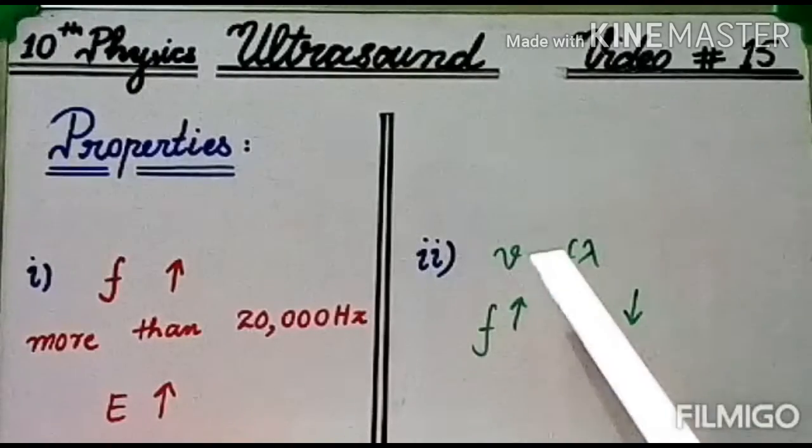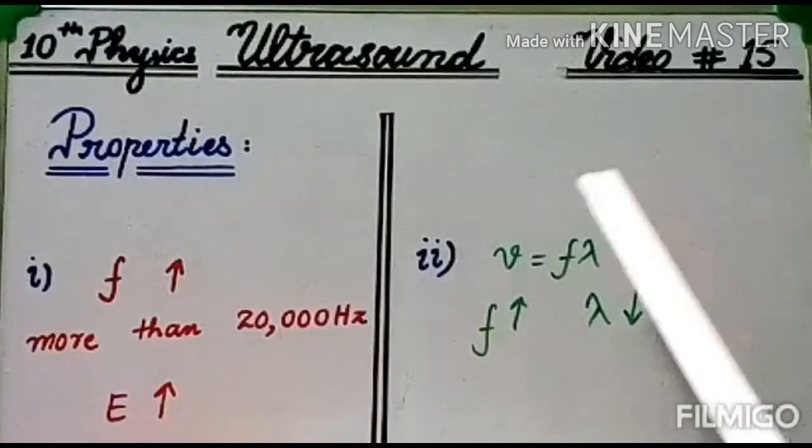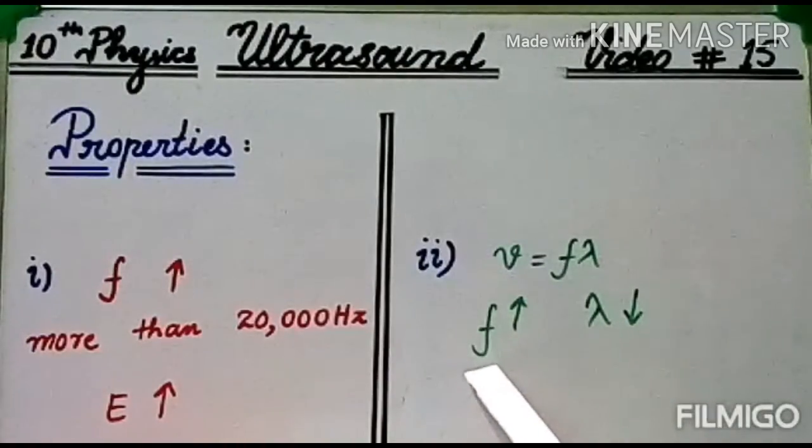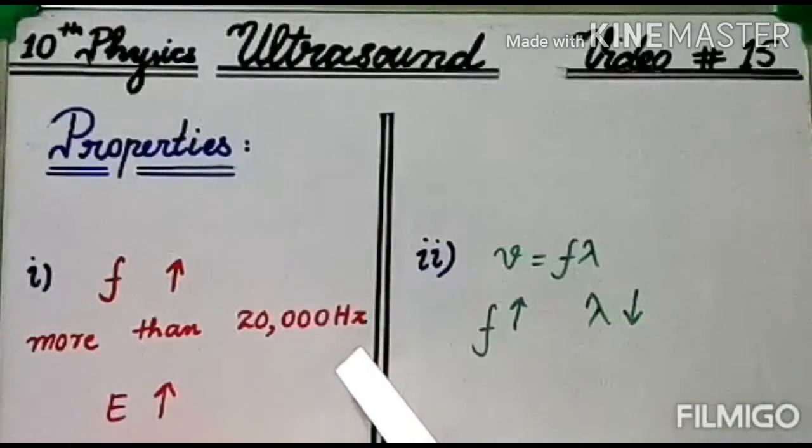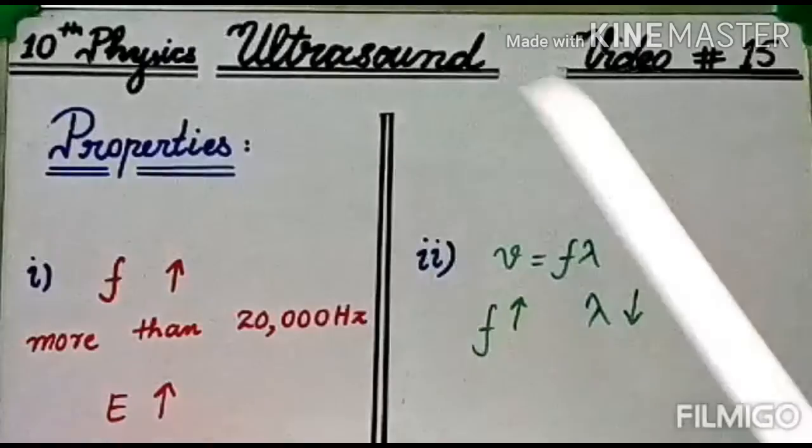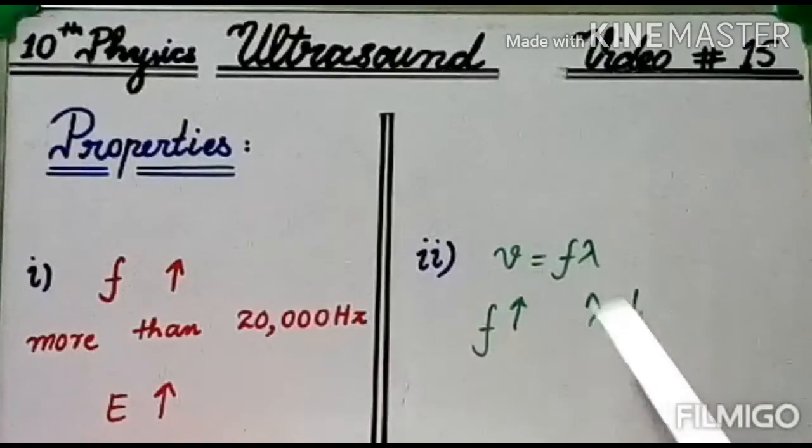According to the wave equation, V is equal to F lambda. If the frequency of the wave is small, the wavelength will be big, and vice versa. As the frequency will be big, the wavelength will be small. As we have seen in the first property, the frequency of ultrasound is more than 20,000 Hz, which means that the wavelength is very small. This small wavelength will enable the ultrasound to detect very small objects.